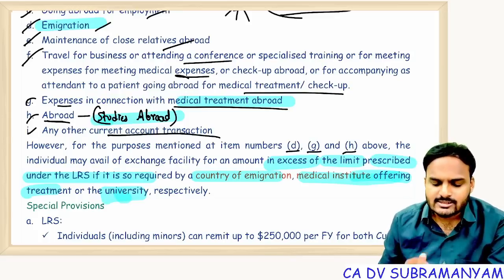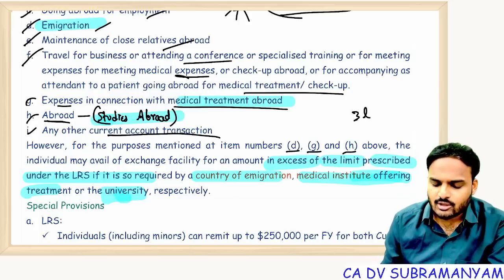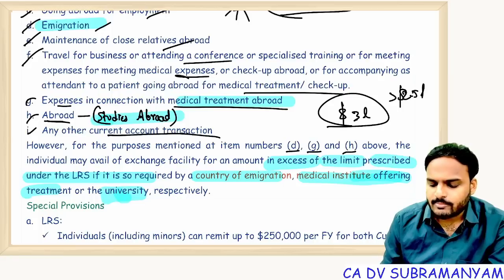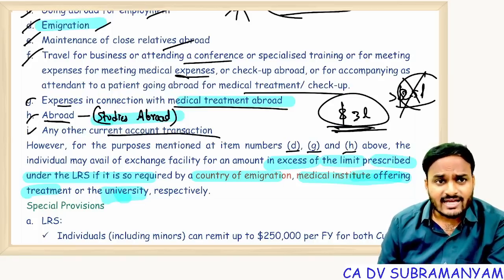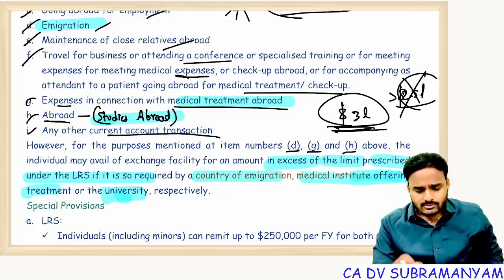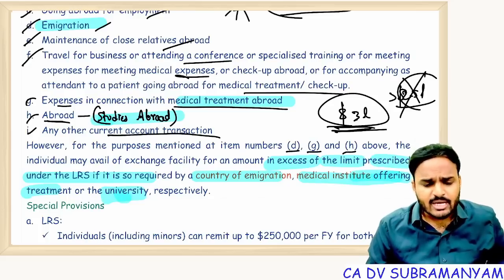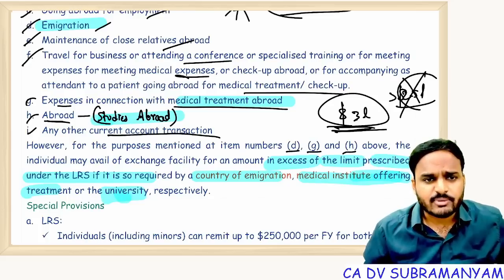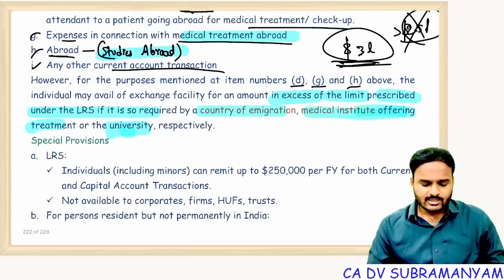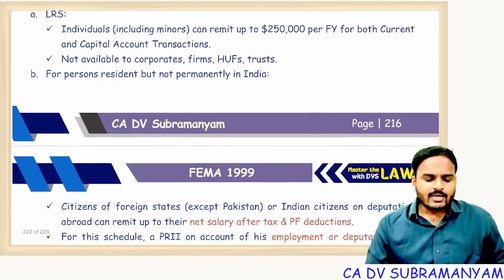In those quotations, suppose the amount mentioned is $3 lakh. Now $3 lakh exceeds $2.5 lakh. So is permission required or not, sir? Not required, since you have proof. For other cases, you have to stand in a queue and wait for RBI permission. Then only you can make such payments. That's it.